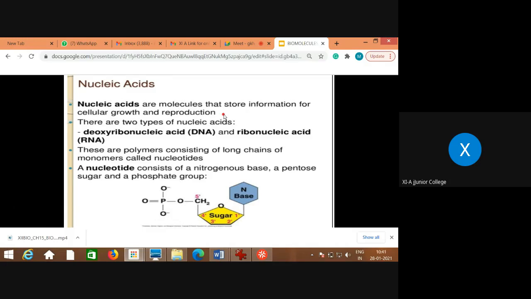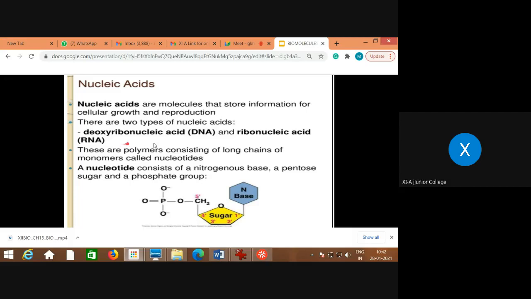What is that? Mitosis, if you remember. That is nothing but the part of growth by mitosis. And when you study the next type of cell division, then you will study this part. So nucleic acids are responsible for cellular growth and reproduction. Okay, that is the role. So they store the information accordingly.